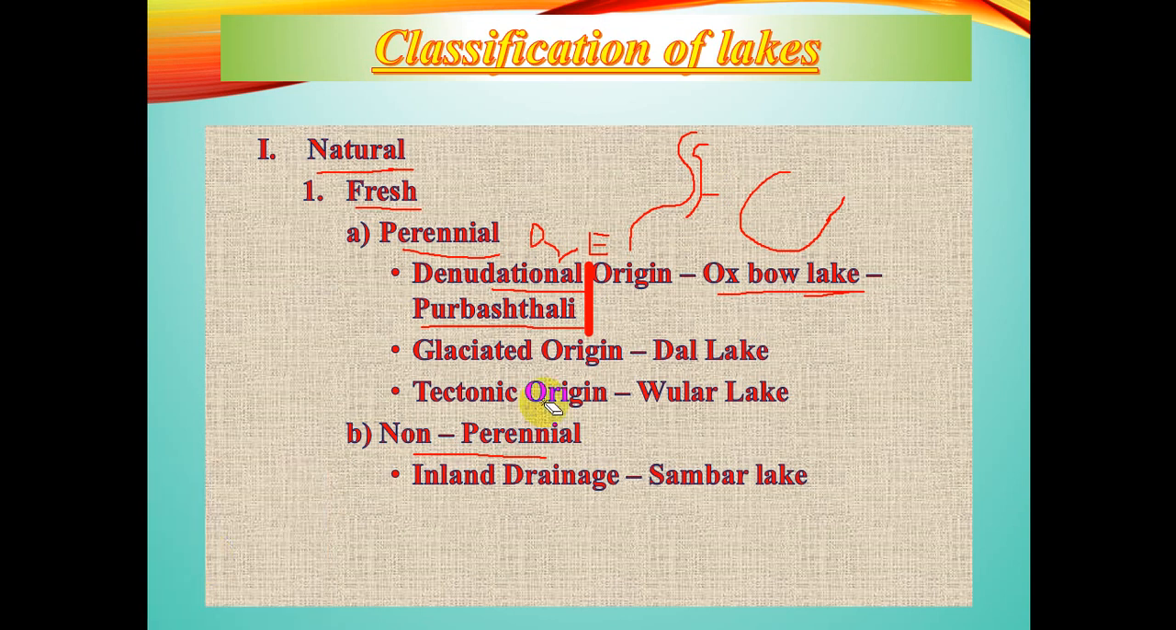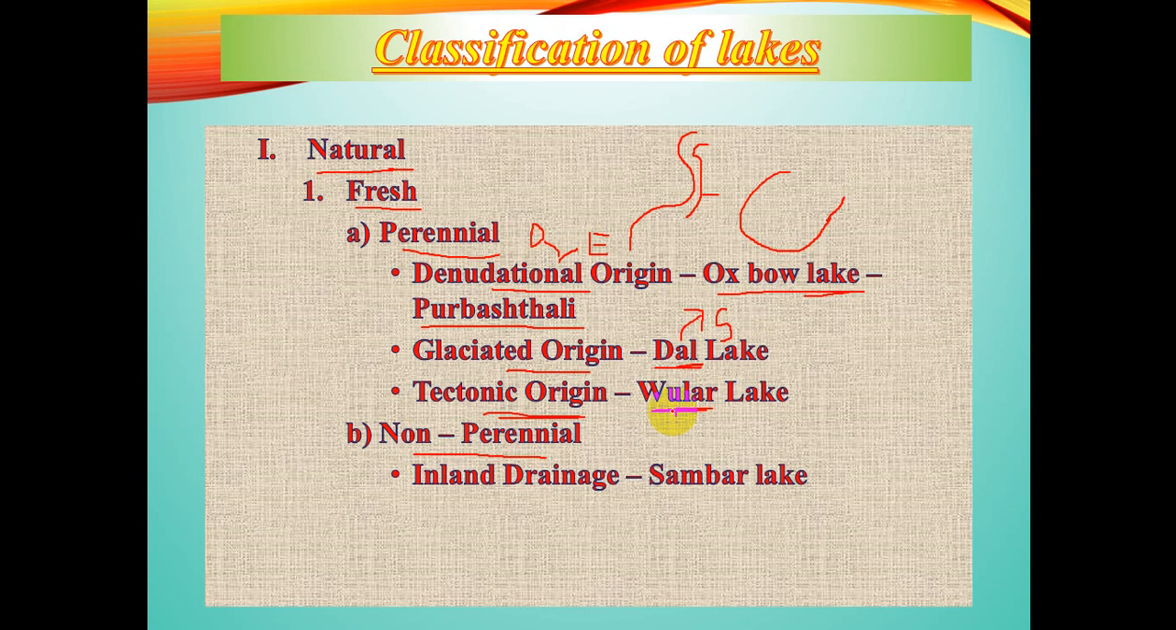Next is glaciated origin. Glaciated origin means when a depression between two mountainous tracts is filled up by the melting of glaciers. The best and most prominent example is the Dal Lake of Srinagar, which is of glaciated origin. Next, due to tectonic movement, when a depression has developed and the rivers draining the nearby area fill that depressed area with water, in this way the Wular Lake has developed.